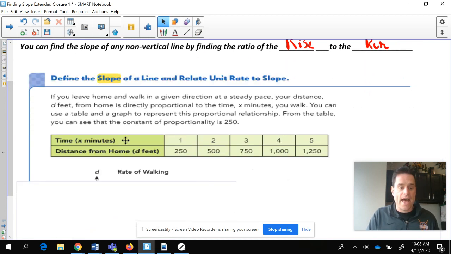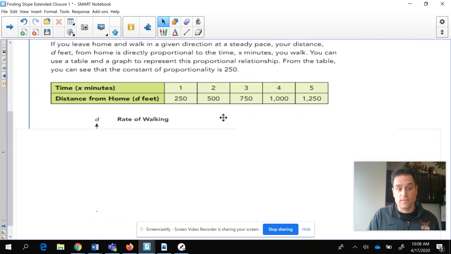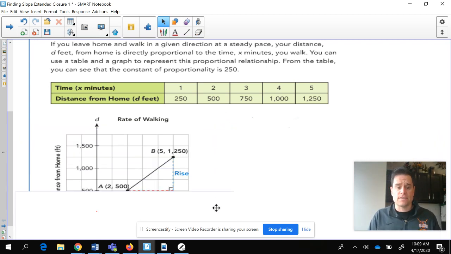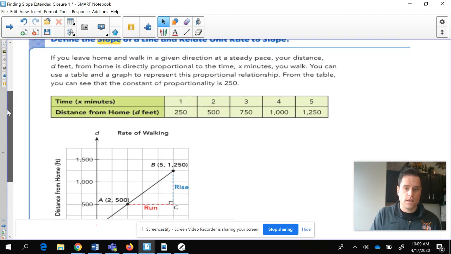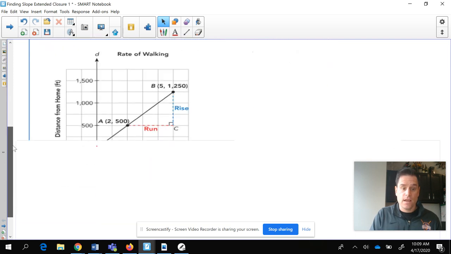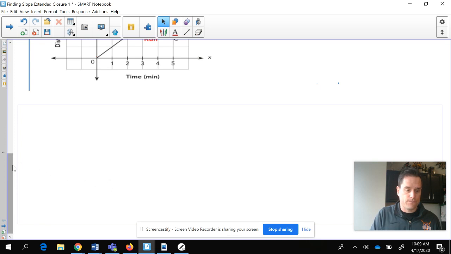Let's say you leave home and you walk in any given direction at a steady pace. Your distance, d feet, from home is directly proportional to the time, x minutes, you walk. Don't really know what this means, so let's just take a look at a graph here. It says from the table, you can see the constant of proportionality is 250. So for instance, this graph is you walking.